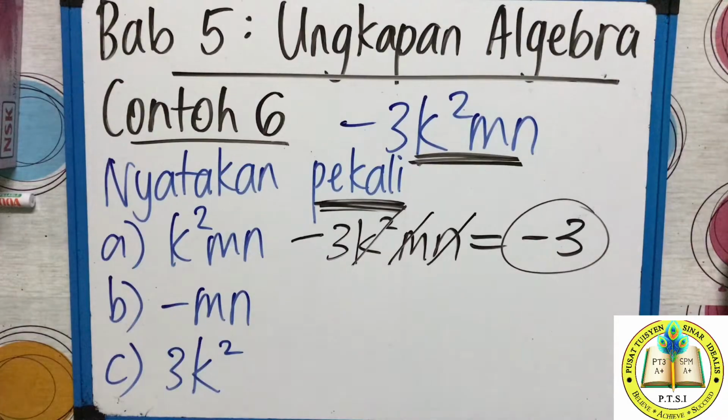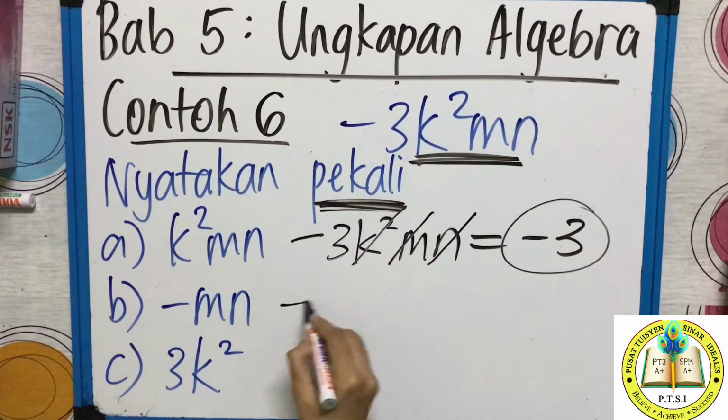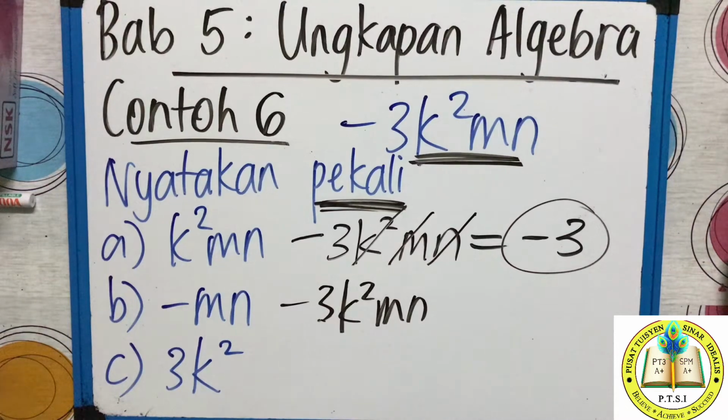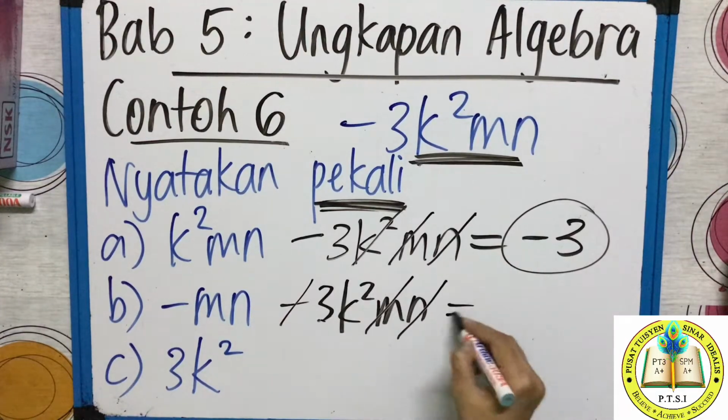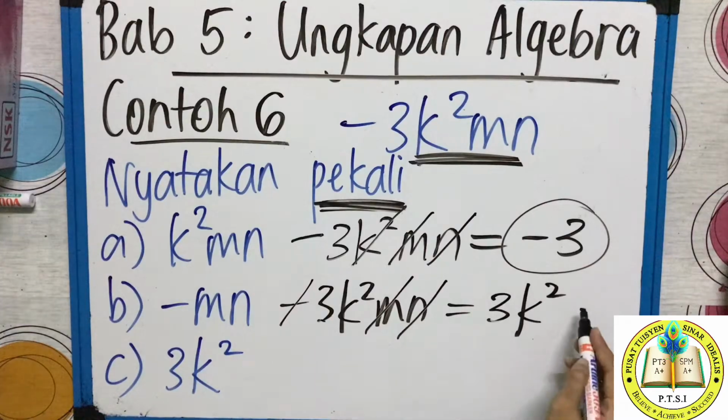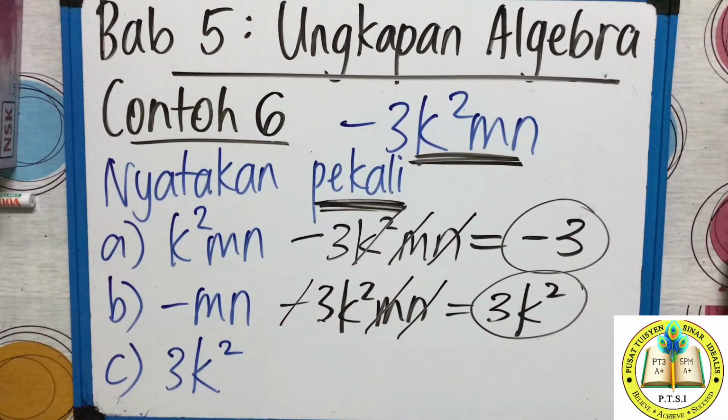You see the B1, again the same question, negative 3K kuasa 2MN. Okay, now they gave negative MN. What teacher do? Cut negative, cut M, cut N. Baki, what the balance you have? 3K kuasa 2. So that is the answer for the second one. So remember, perkali is coefficient, balance. After you cut, the balance.